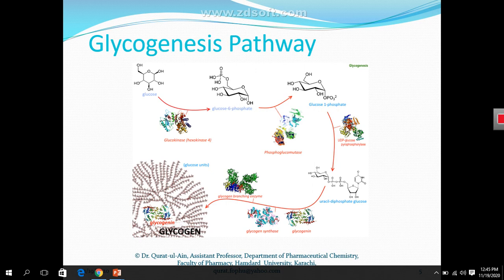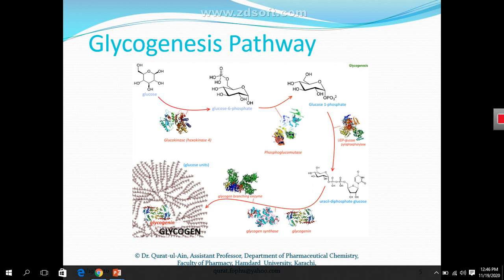So what happened here? Here an enzyme phosphoglucomutase just does interconversion of glucose 6-phosphate into glucose 1-phosphate.